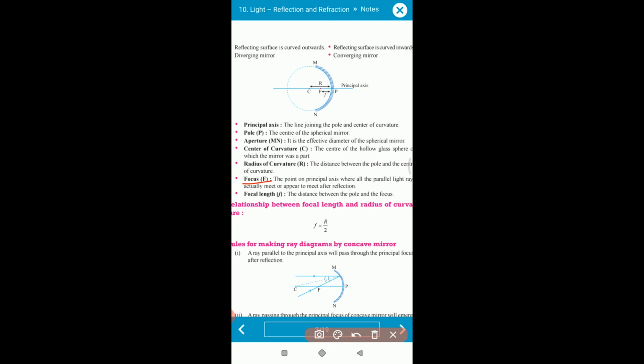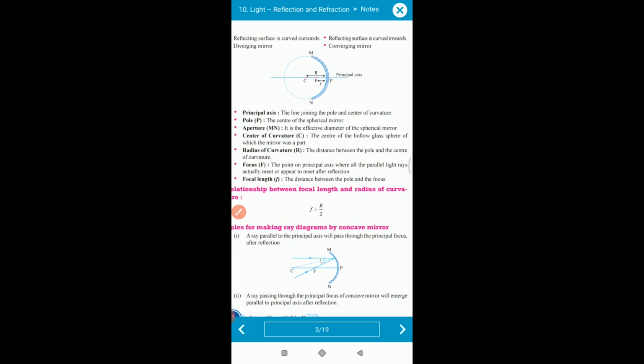Now the next term is focus. Whenever I put any object like AB over here, rays pass through it and the rays will intersect over here, parallel to the principal axis. Understood? This is the principal axis. The rays parallel to the principal axis are reflected from the surface, and this point is called the principal focus. This point is called the principal focus. Understood? The point on the principal axis, this is F now.